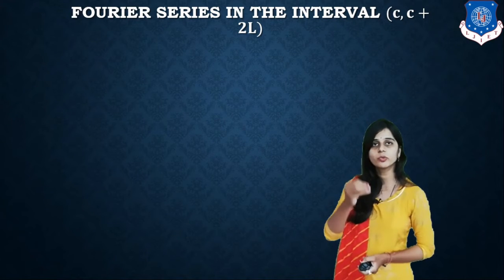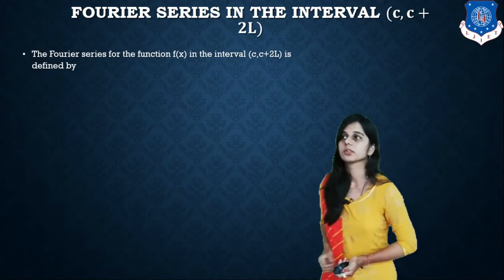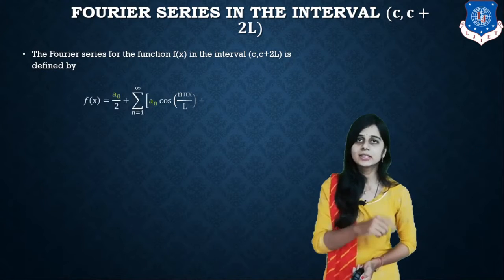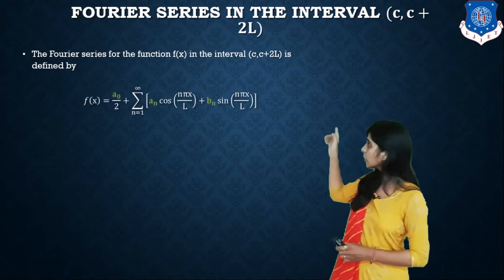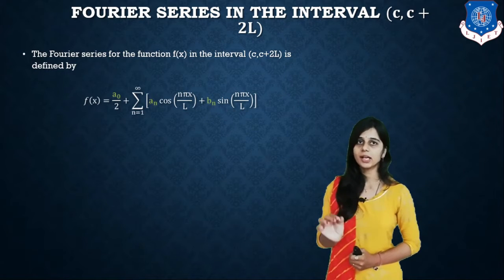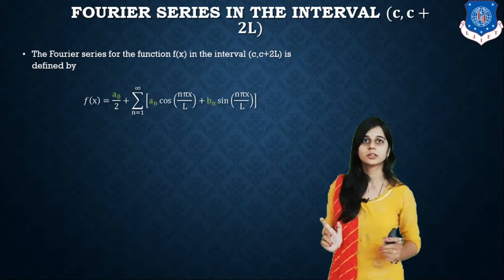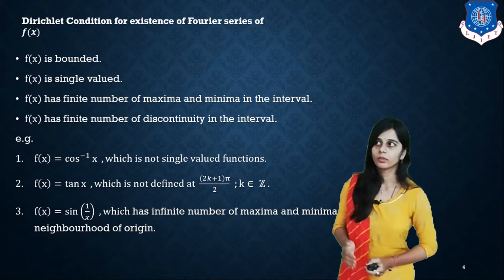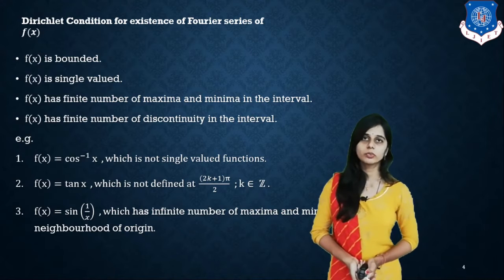Now we start with the Fourier series in the interval c to c plus 2l. The Fourier series for the function f of x in the interval c to c plus 2l is defined by f of x equal to a0 by 2 plus summation, this is the sign of the summation, n equal to 1 to infinity, an cos n pi x by l plus bn sin n pi x by l. Okay. So those are the basic conditions of the existence of Fourier series.